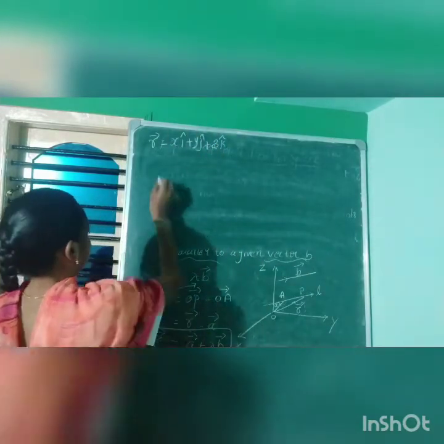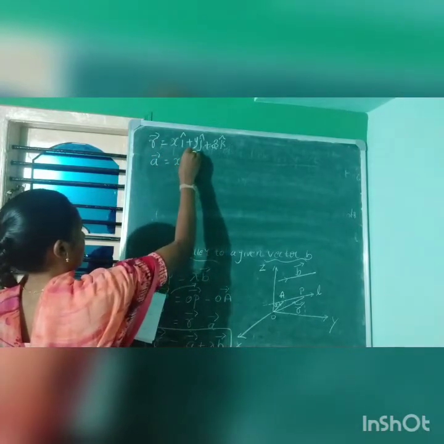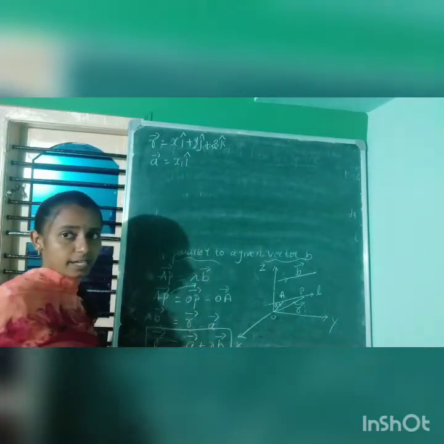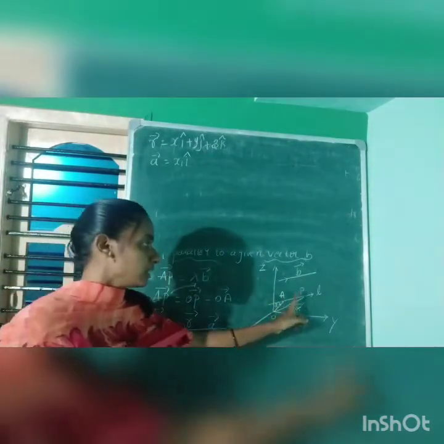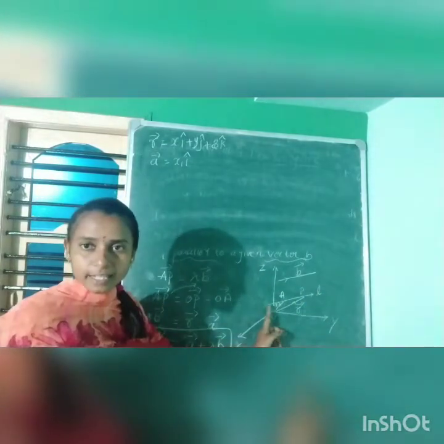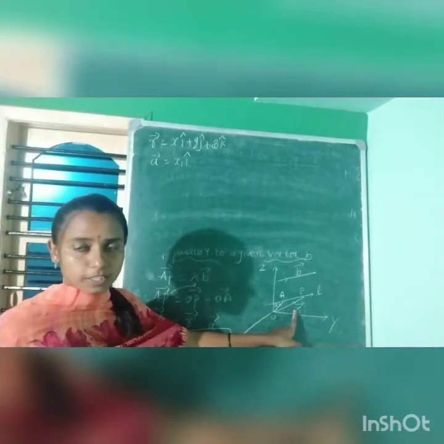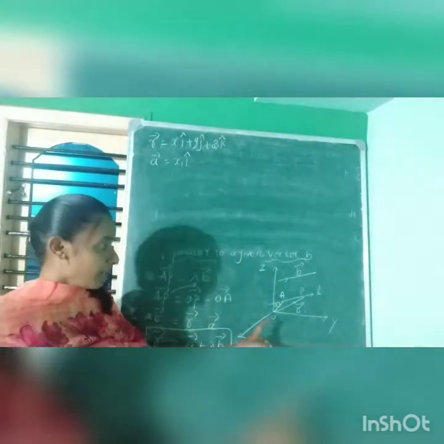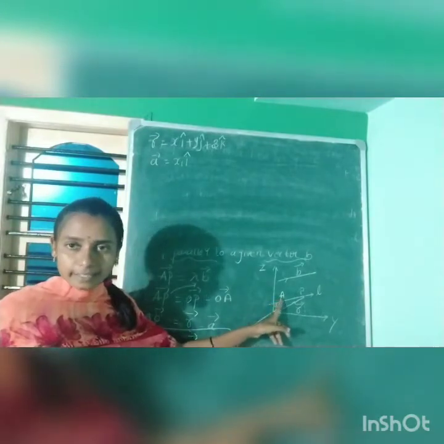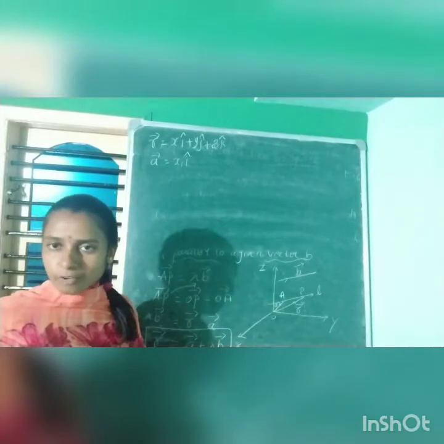Next, we can write vector A as x1i. Why am I writing vector A again as x, y, z? Because these two are on the directed line, and R is a position vector with the coordinates x, y, z. Again, this is a point on the directed line, so I can choose it as x1, y1 and z1.